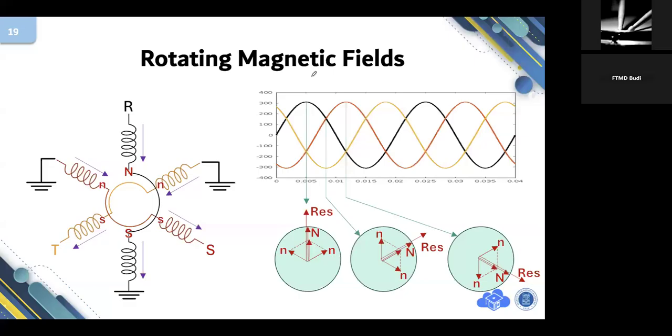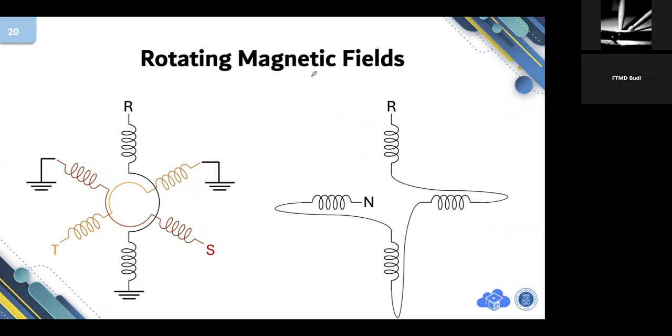Now the next subchapter is about the number of poles. From R to the neutral is considered a single pole, together with S and T, so entirely this is considered a single pole.